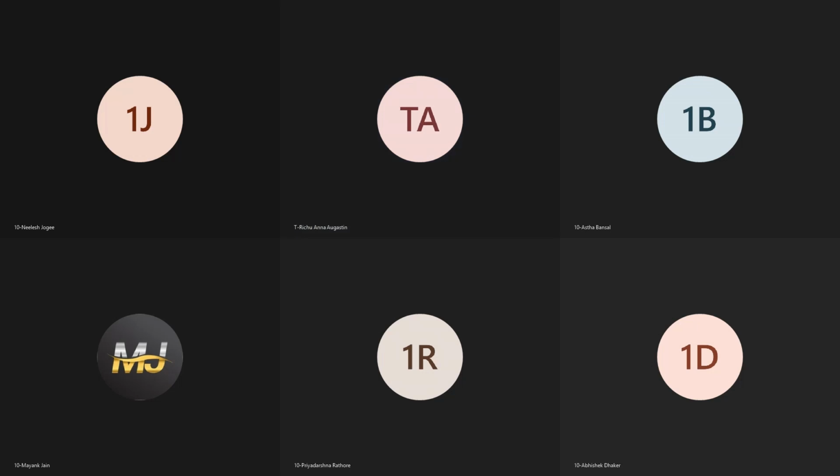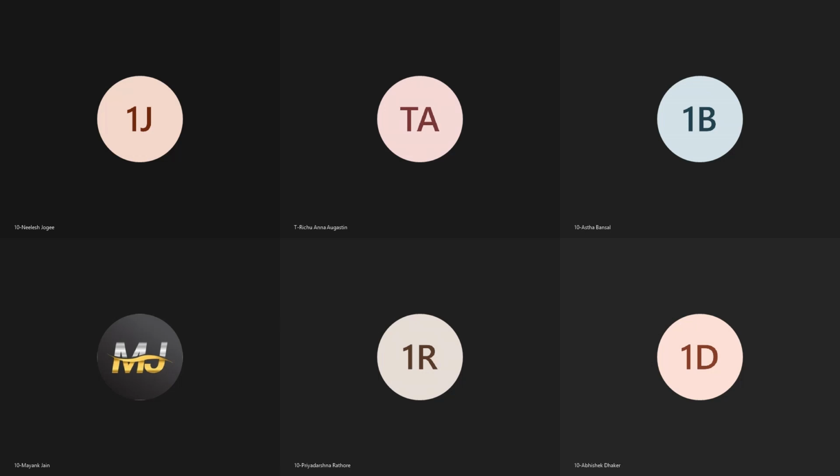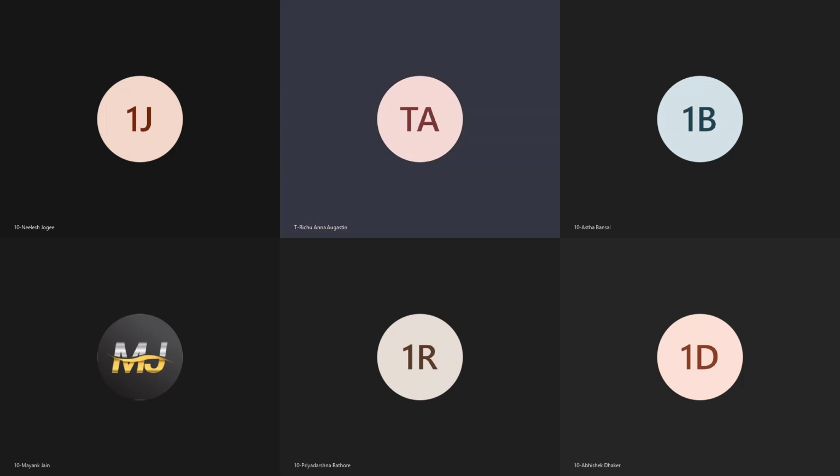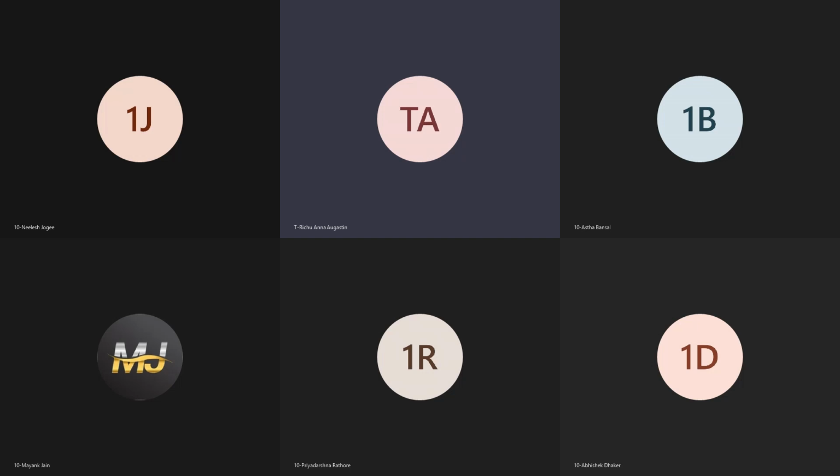Chapter number 2, structure of chromosomes, cell cycle and cell division. Just a minute. Take out page number 8.